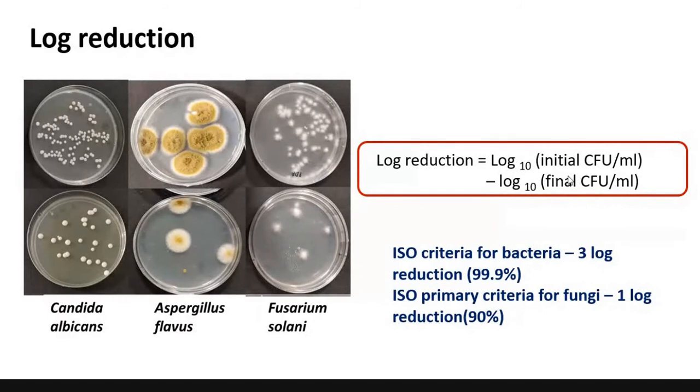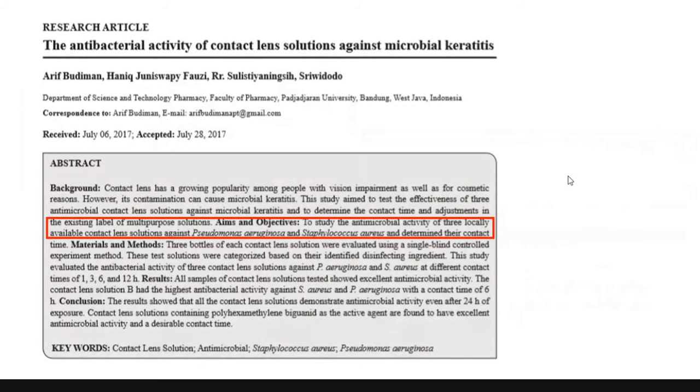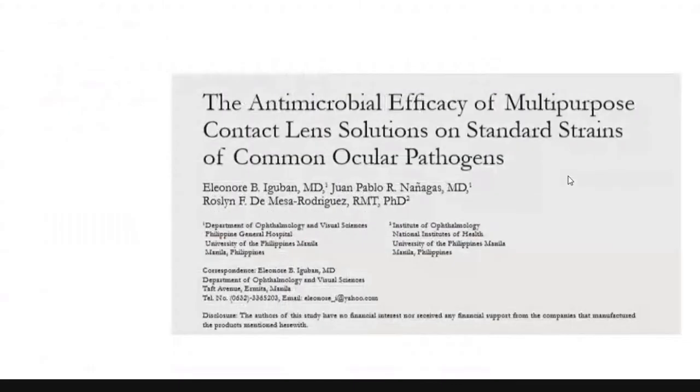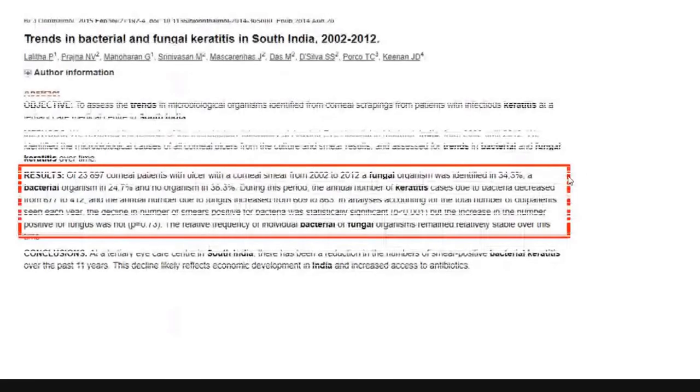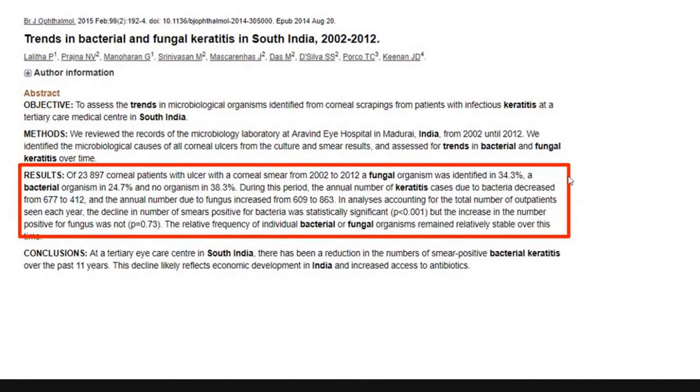So they had a problem. They made international bodies and everything, but did the problem stop there? After this ISO came, many independent researchers like me started testing the antimicrobial efficacy of contact lens solutions. And how did the trend change? Initially, when you do an ISO procedure, contact lens solutions were found to be very effective. But now the trend is going more towards fungal keratitis and Acanthamoeba keratitis.